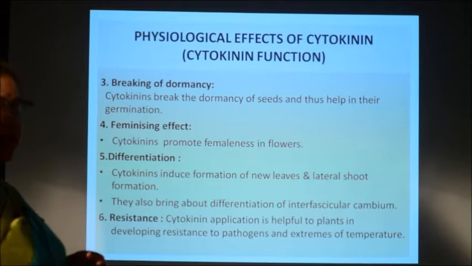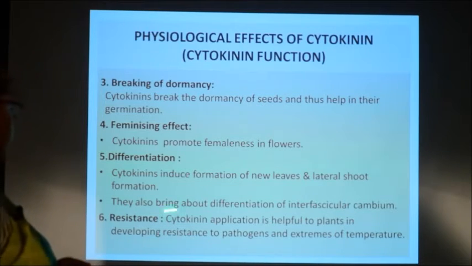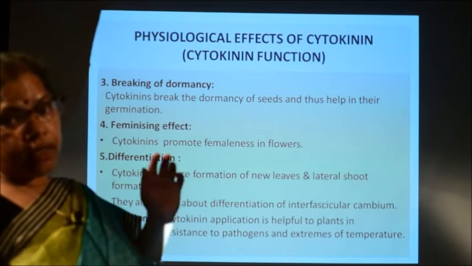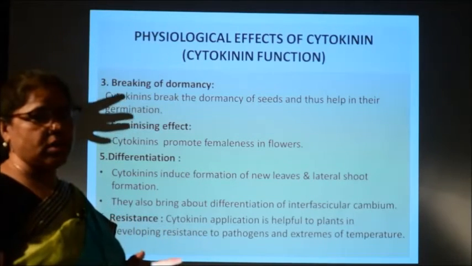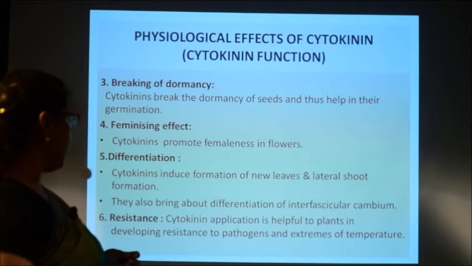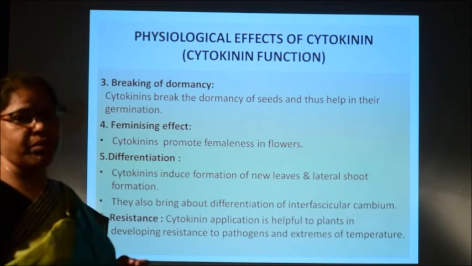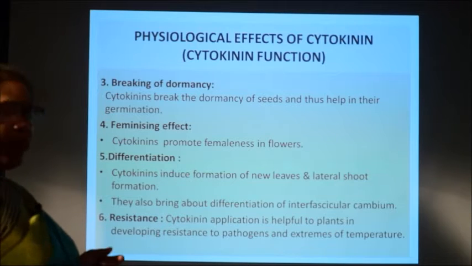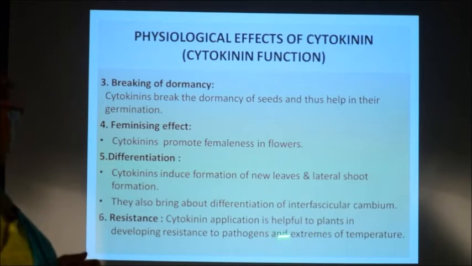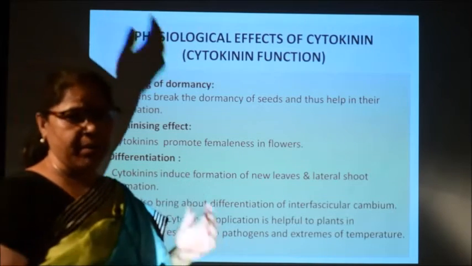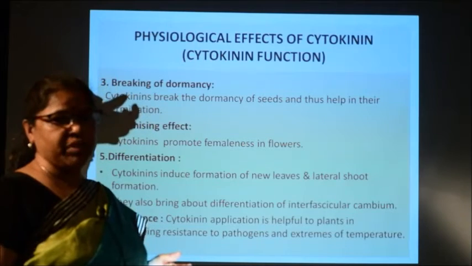Then cytokinin also helps in the differentiation process. Cytokinin induces formation of new leaves and shoots also. So, it helps in differentiation, including in the case of interfascicular cambium. In the case of cambium, the differentiation process mainly occurs through auxin, whereas in interfascicular cambium the differentiation is mostly due to cytokinin. Then another effect is resistance. If you apply cytokinin, it helps plants in developing resistance to pathogens and also to some extreme environmental conditions like extreme temperature.